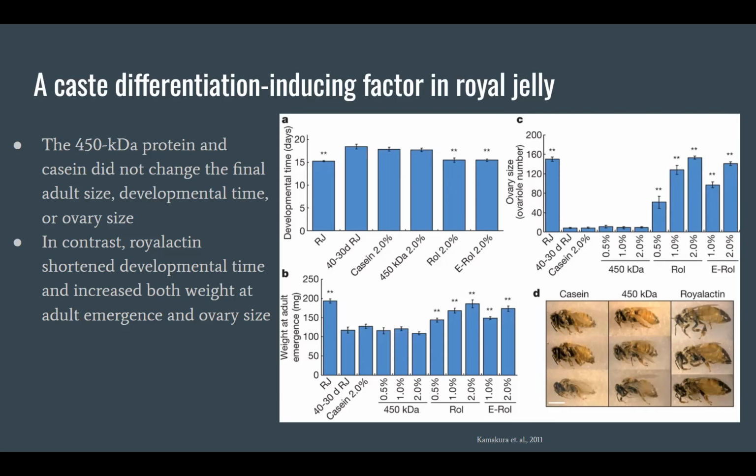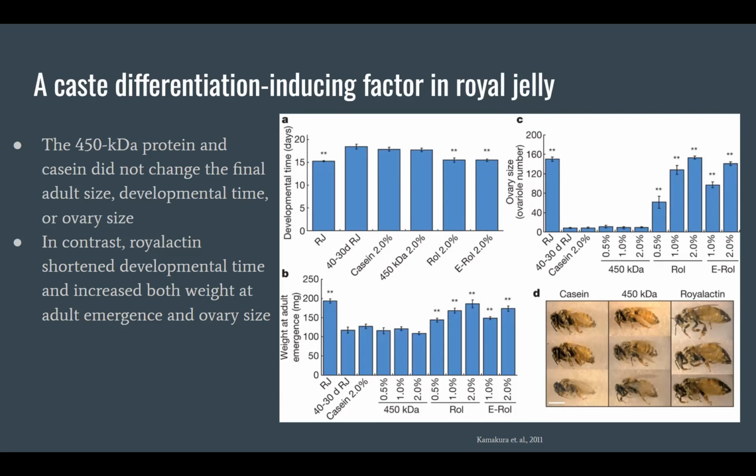And so this essentially lays the groundwork for this first figure, where we have several groups being analyzed for their effect on caste differentiation. As a control, we're looking at larvae reared with fresh royal jelly. And then on the other end of the spectrum, we have that royal jelly that's been degraded for 30 days at 40 degrees Celsius, or the 40 degree 30D RJ.